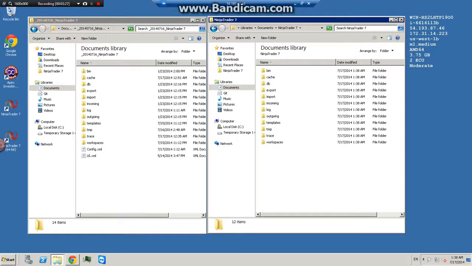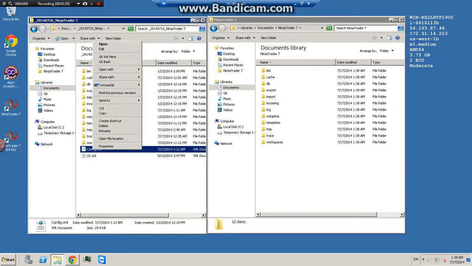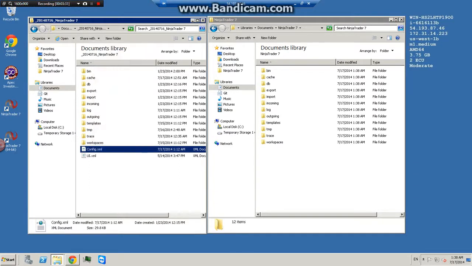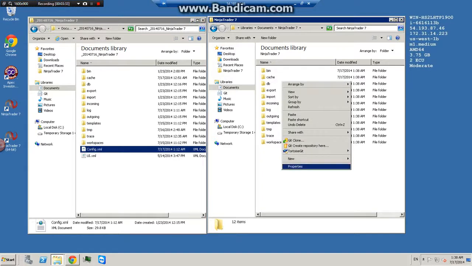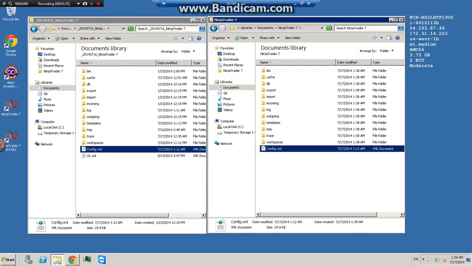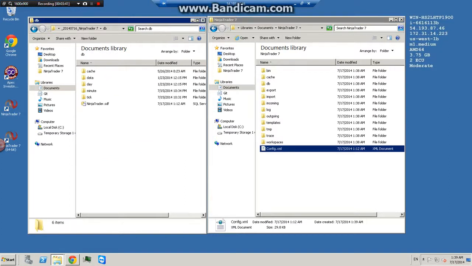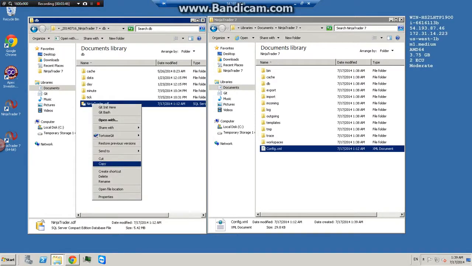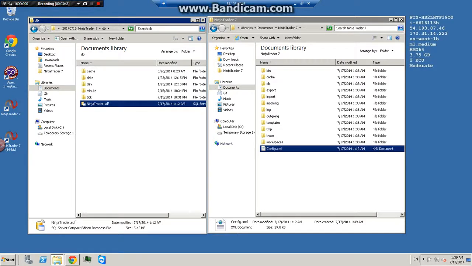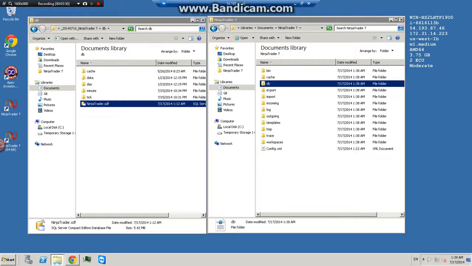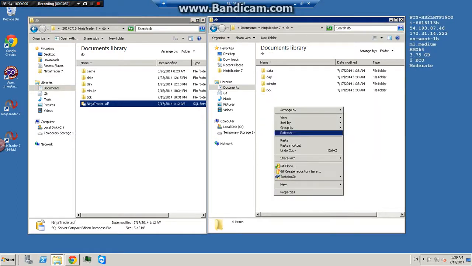On the left, you'll find config.xml. Copy this file, go over to here, and click paste. On the left, go into your DB folder, this one here, DB. Find ninjatrader.sdf, right click and copy, and go to the right hand side, click DB and paste it.